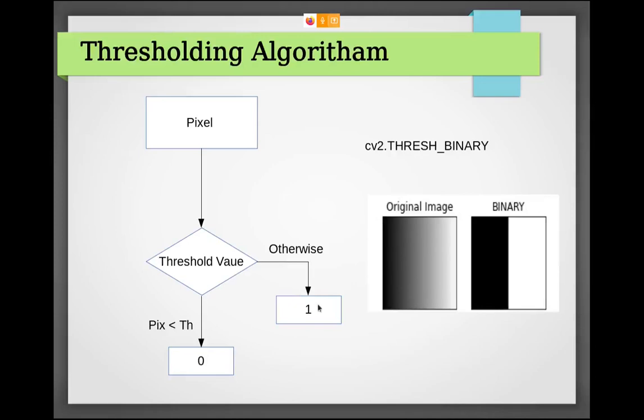So the whole image is converted into binary formation, 0 1 0 1 for each pixel. You can see the original image here. If you apply a 50% threshold, the left hand side pixels will be blacked out and the right hand side pixels will be white. It is just an if else condition, nothing more than that.